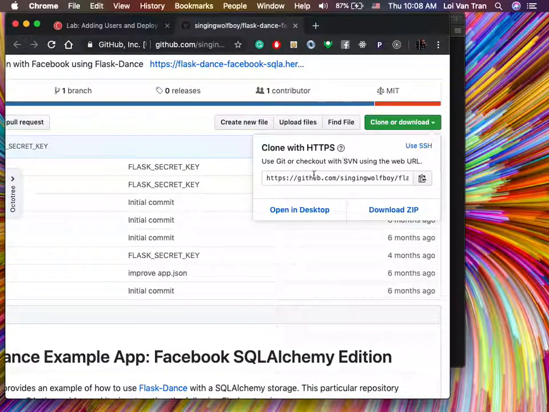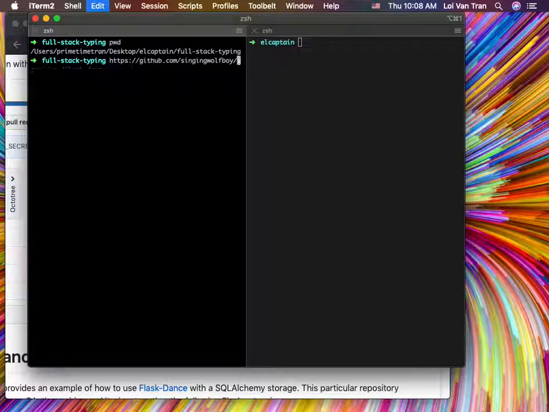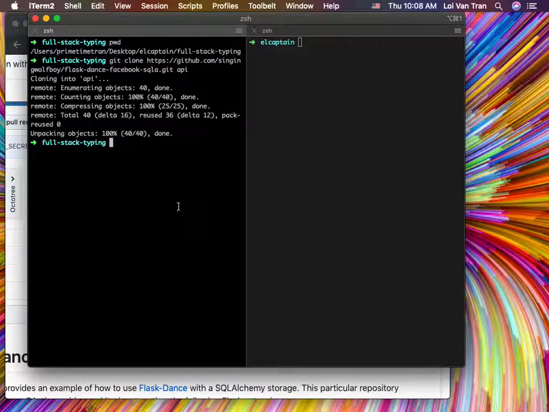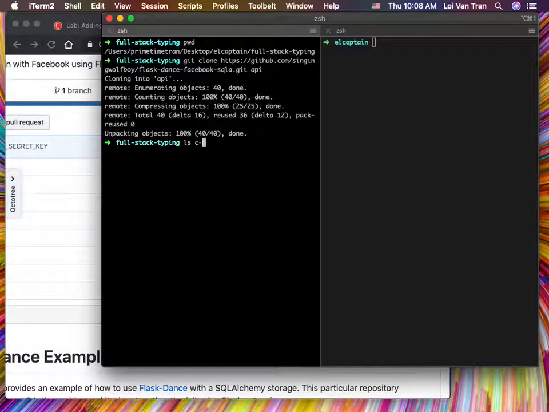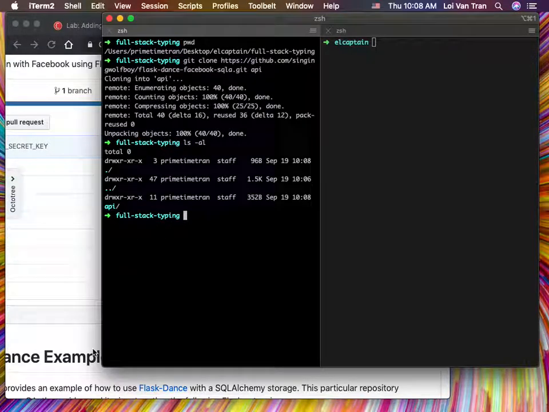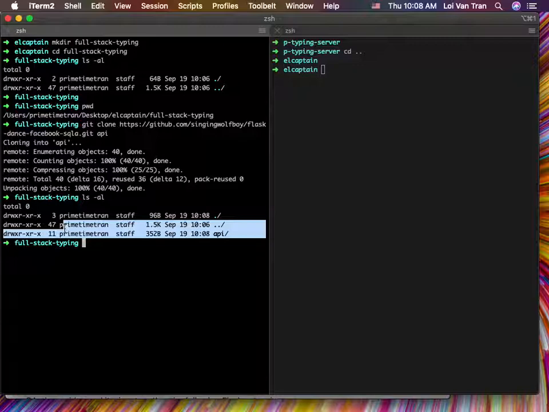I'm gonna clone it. I'm gonna jump back over to our path right here, okay? So we're gonna run git clone, and I'll call this one the API. Because in reality, that's what it is. It's serving as our API. It's gonna provide some data for our client, okay? So now the expectation is we have our folder inside of here. Sweet, okay?